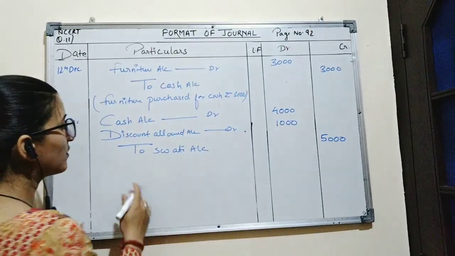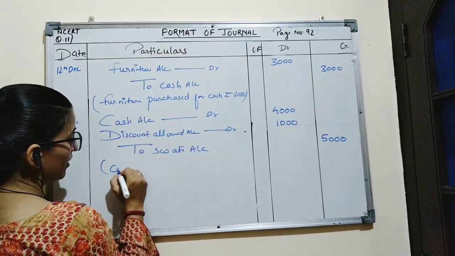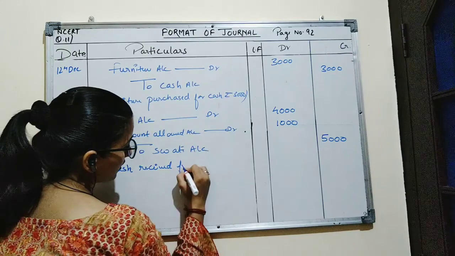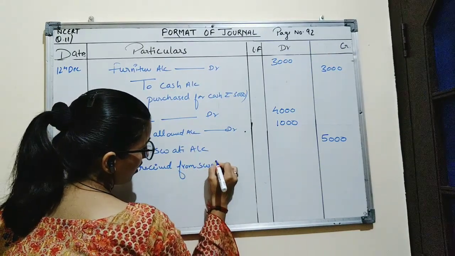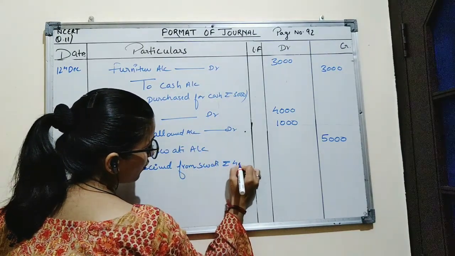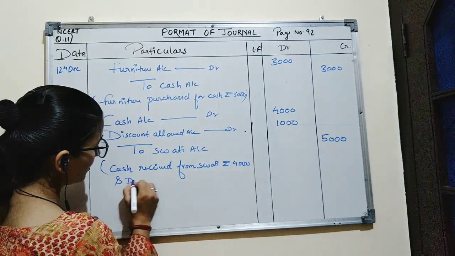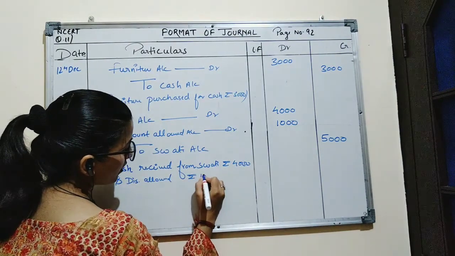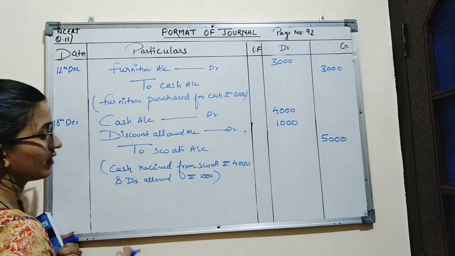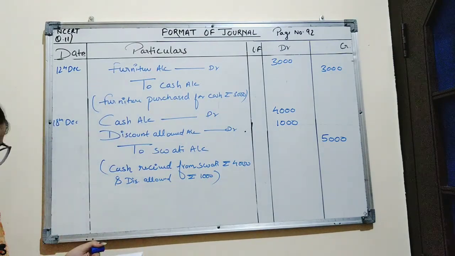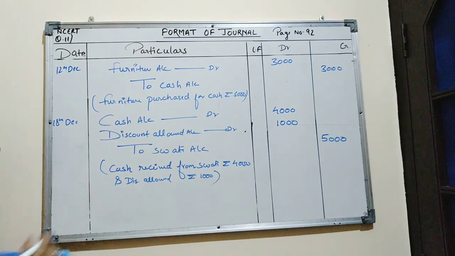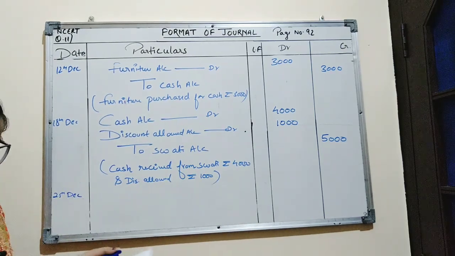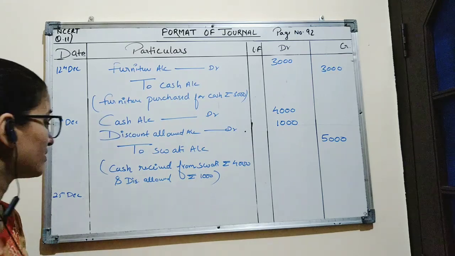Narration for this entry will be cash received from Swati, rupees 4,000, and discount allowed rupees 1,000. Now next entry is on 25th December, and the entry is paid rent 1,000.